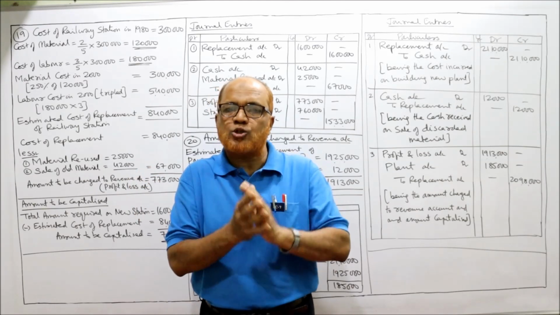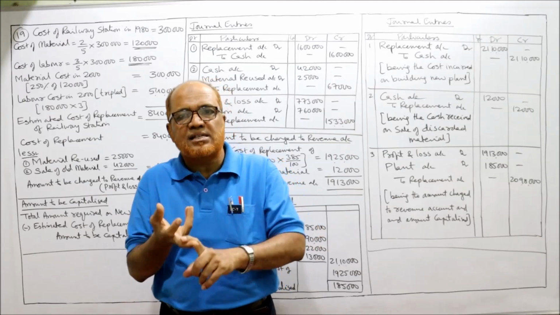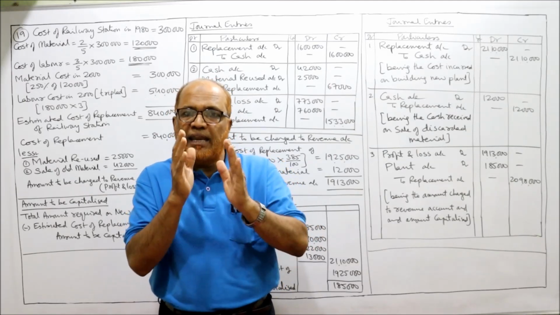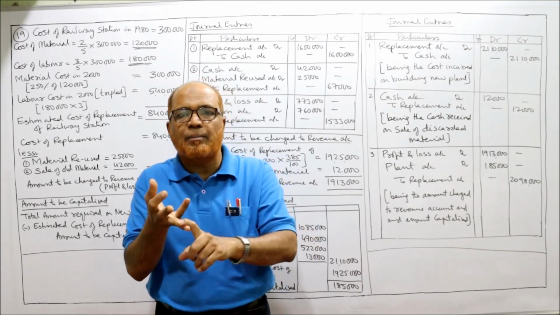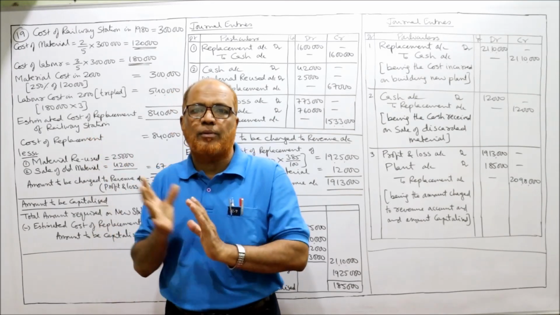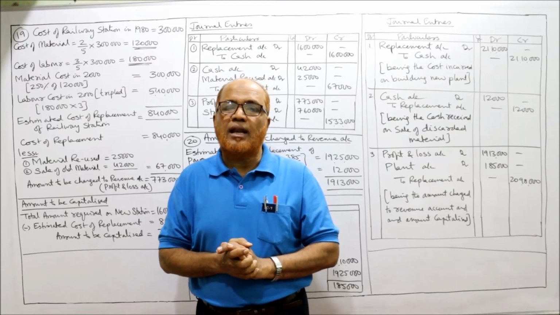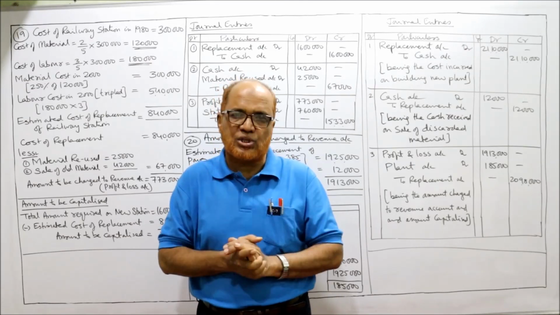The first 8 problems I solved on preparing the revenue account, net revenue account, receipts and expenditure on capital account, and general balance sheet. The next 8 problems I explained about capital base, reasonable return, surplus, and disposal of surplus. The last 4 problems I explained on the replacement of fixed asset in double account system.